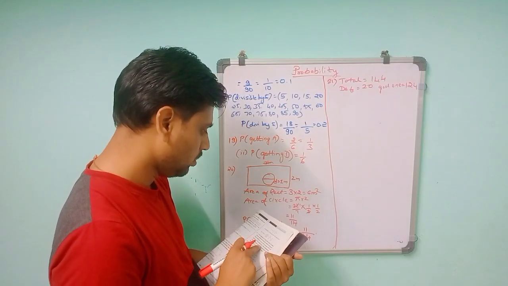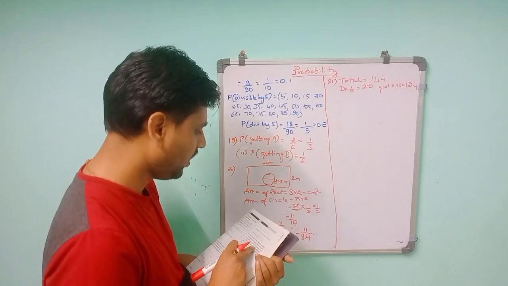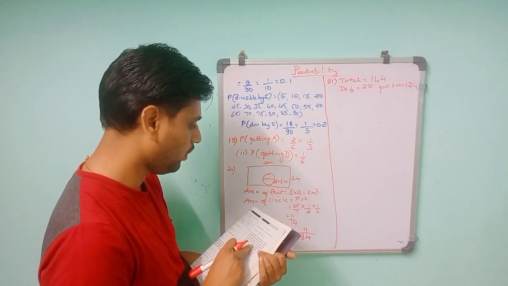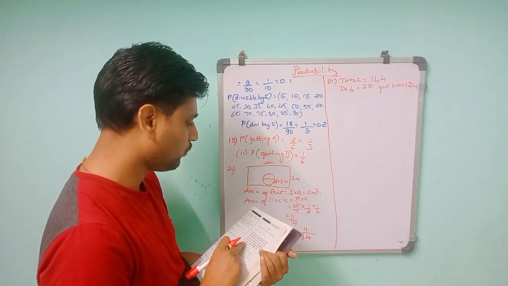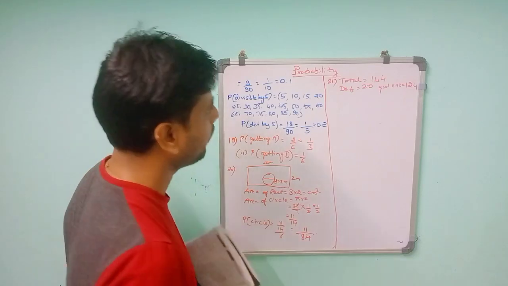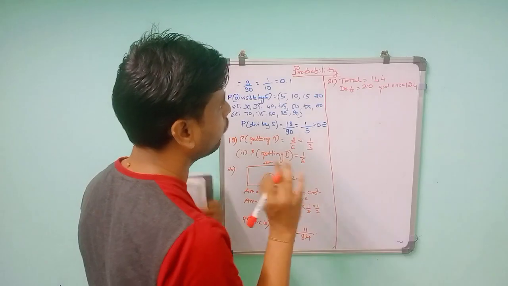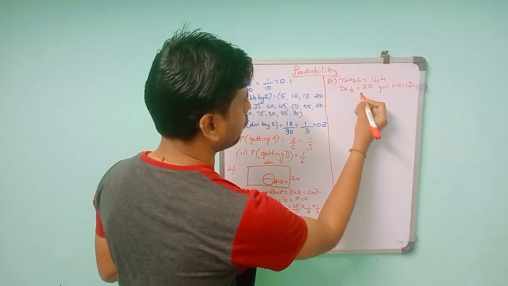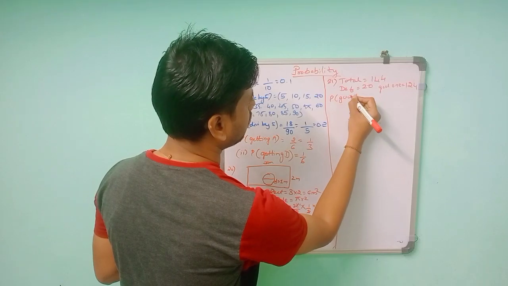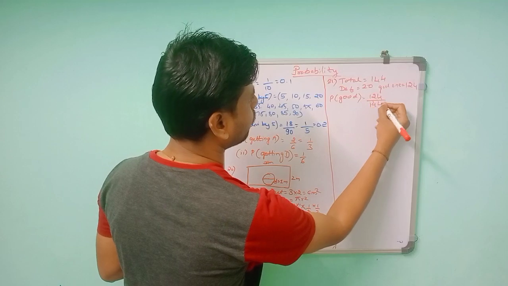Nuri will buy a pen if it is good, but will not buy if it is defective. So the shopkeeper draws one pen at random and gives it to her. What is the probability that she will buy it? So she will buy it means, under the given condition, she will take only a good one. So we should not include defective. So P of good is equal to 124 divided by 144.